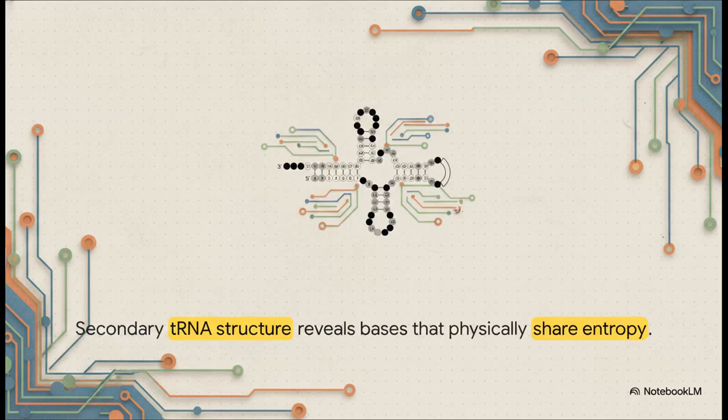And this translates directly into physical reality. Look at the ladder-like stems in the secondary structure of a tRNA molecule, right where the bases pair up. Those pairs are physically bound together, meaning their biological fates are completely tied. Just like the bits in our telecommunications code, they share their entropy. By simply calculating the mutual entropy between all the possible pairs of bases in a sequence, we can figure out exactly which ones are physically touching each other.